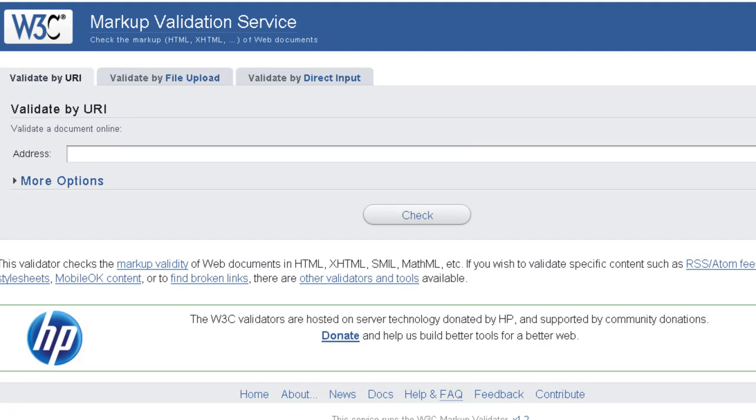W3C is the company that is in charge of setting standards for coding web documents, websites.